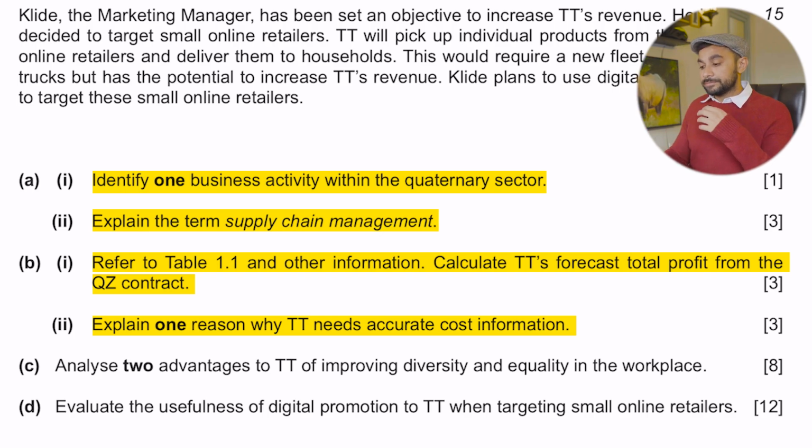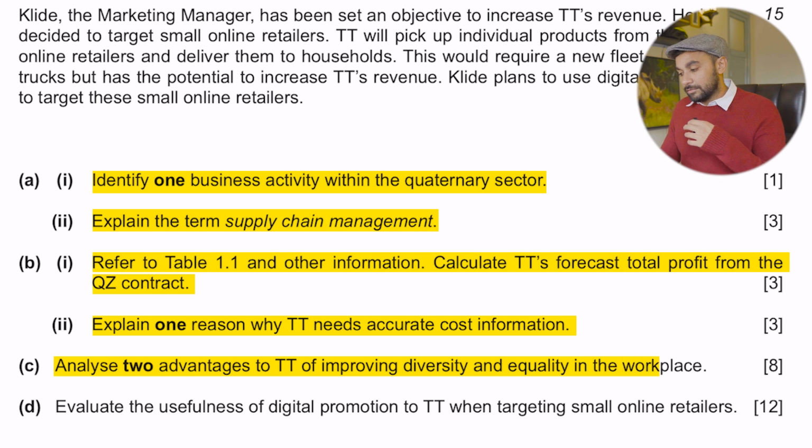Okay, C part is analyze 2 advantages to TT of improving diversity and equality in the workplace. That's a good question. So there will be an introduction paragraph, 2 main paragraphs, and by working on diversity and equality, motivation, reputation, you can talk about any 2 points, and then you have to explain it in the context of the case obviously.